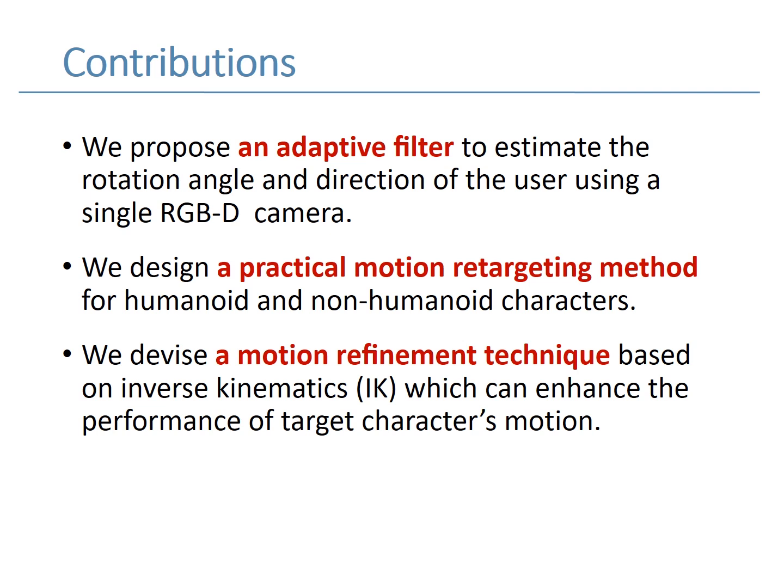Second, we design a practical motion retargeting method, for humanoid and non-humanoid characters. Third, we devise a motion refinement technique, based on inverse kinematics, which can enhance the performance of the target characters' motion.